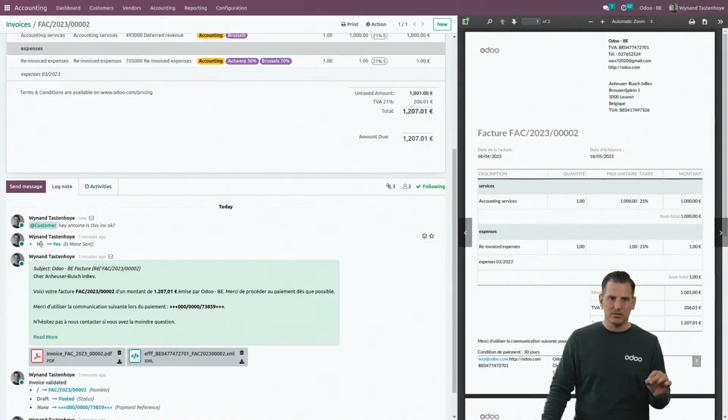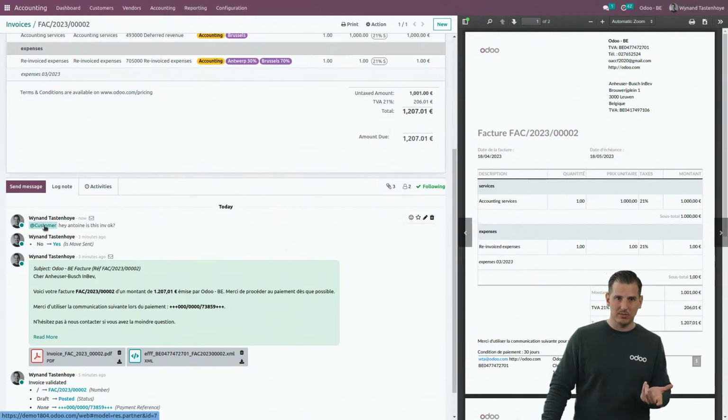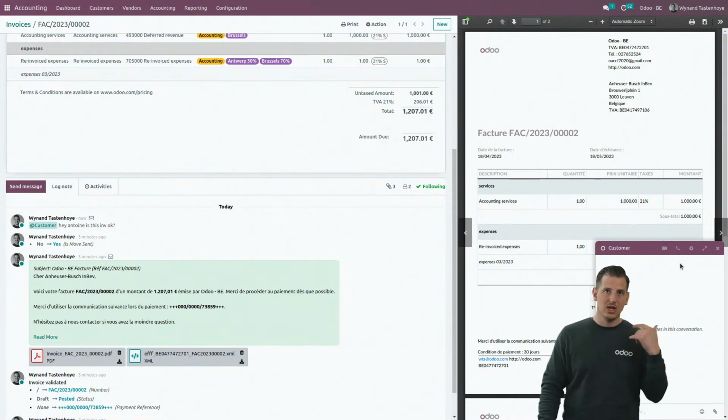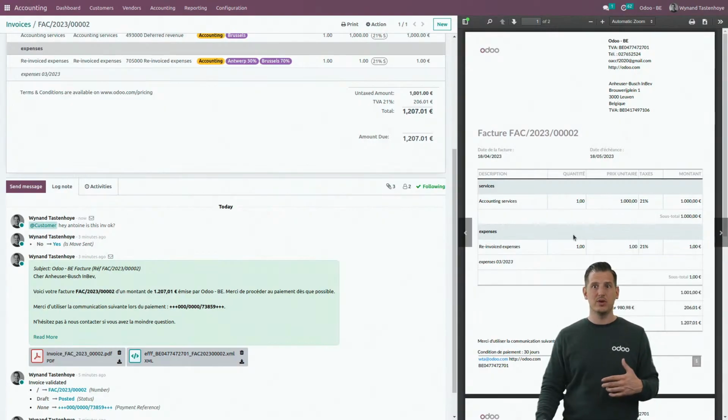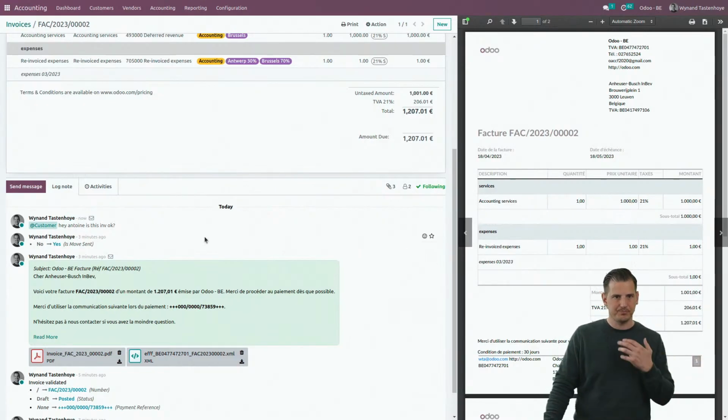And by logging that note, we log the note over here in the chatter as well. We also have all kinds of possible communication available. If I click on the customer itself, I can chat with him, I can video call with him, I can call him in the database itself. It's possible to communicate in every possible way with your end customer or with your colleagues.